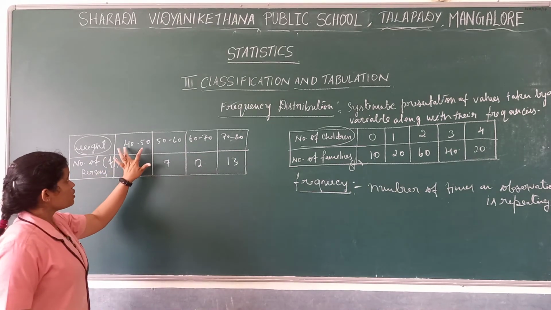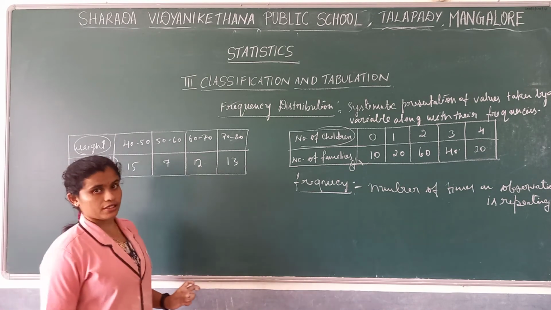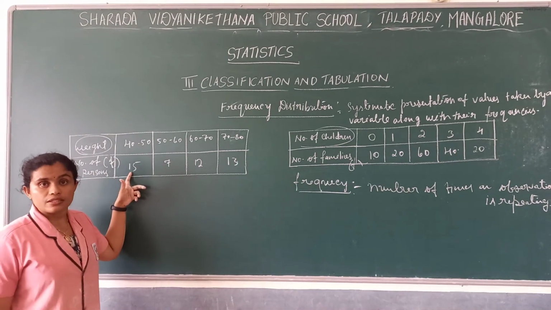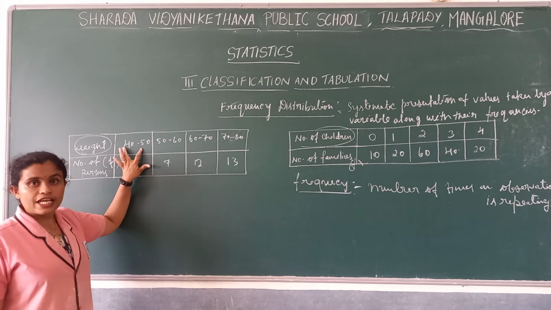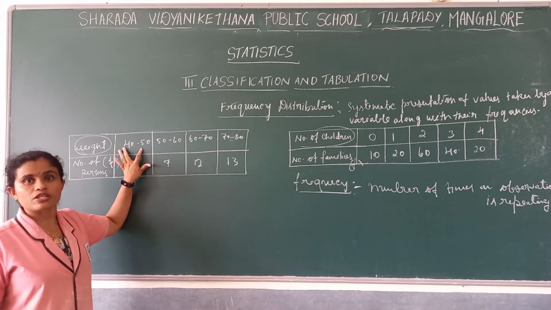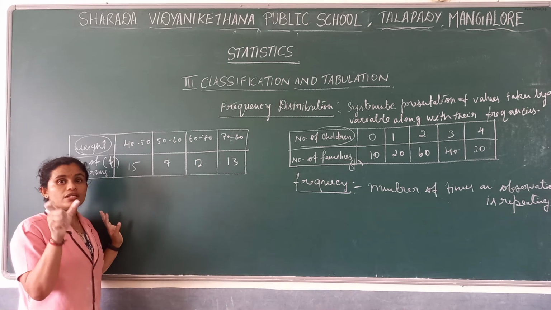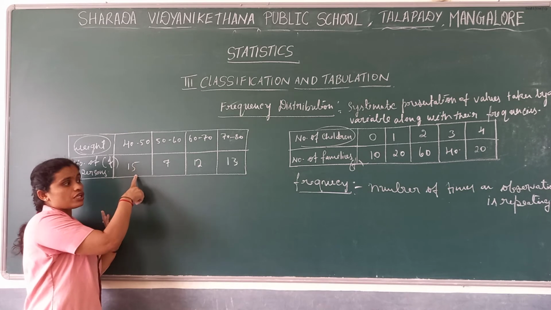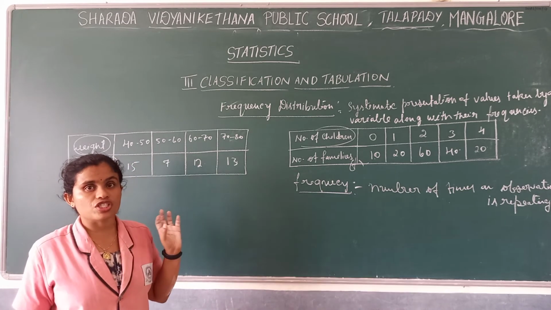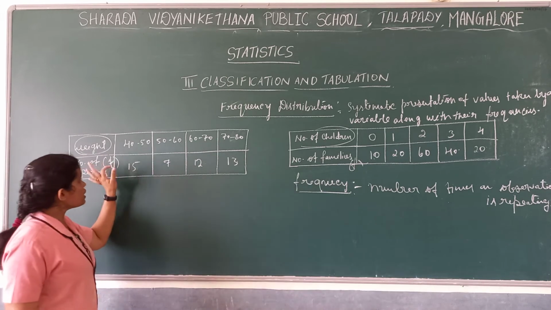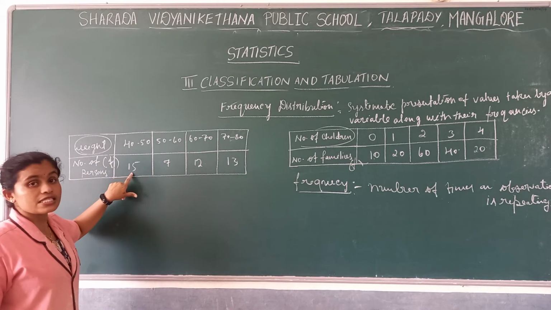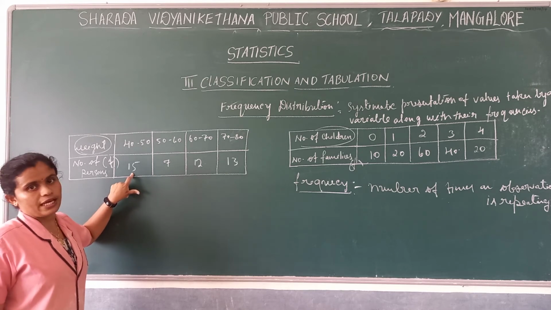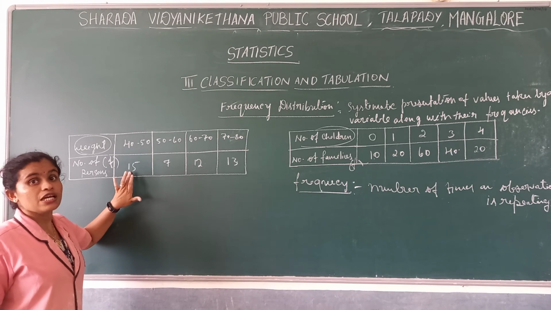For example, take the weight 40 to 50, the number of persons having 40 to 50. How many people are there? 15. So this weight group repeats 15 times. If an observation repeats a number of times, we call it frequency. So frequency is the number of times an observation is repeating. This observation is repeating how many times? 15 times.